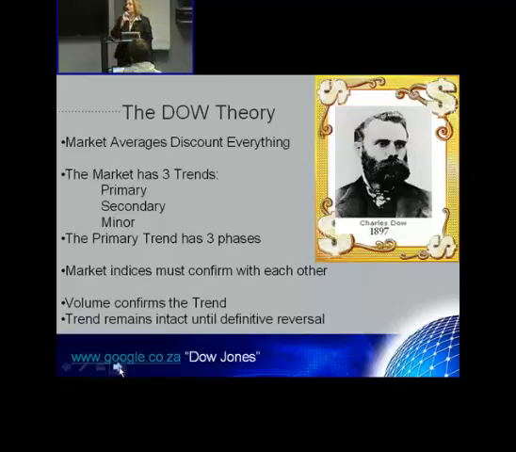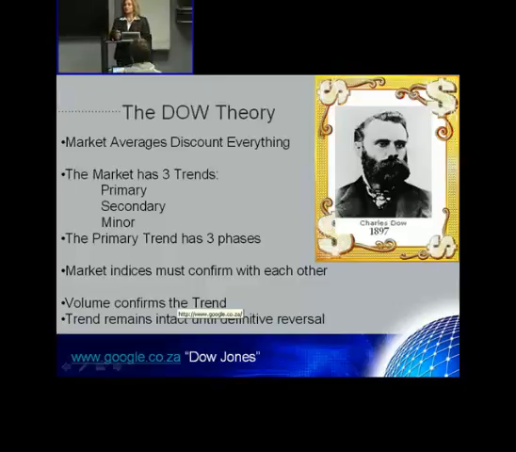Right, now they say the market averages discount everything. So like I said before, everything you know about a company is already discounted in the share price, and it's the same thing for the averages. The averages will tell you what the sentiment is. The market has three trends: a primary trend, a secondary trend, and a minor trend. These are the assumptions of the Dow theory. So we have those three trends. Then it also has three phases.